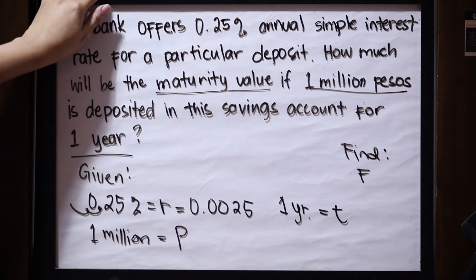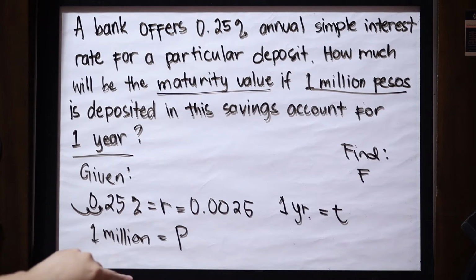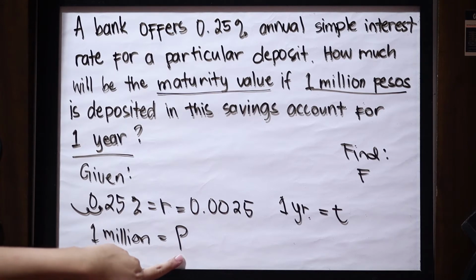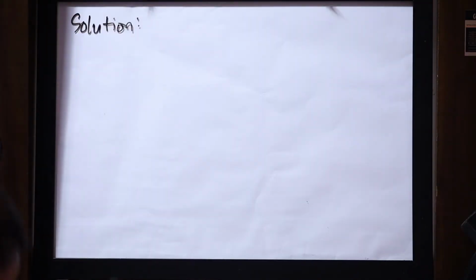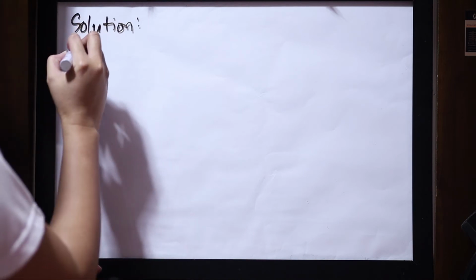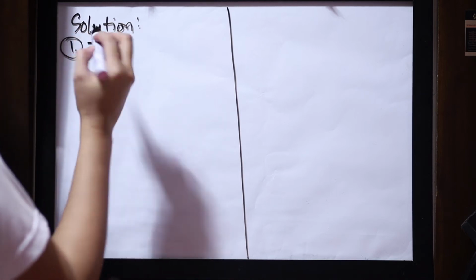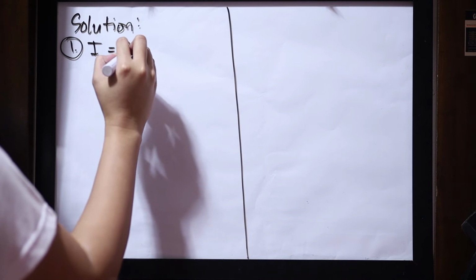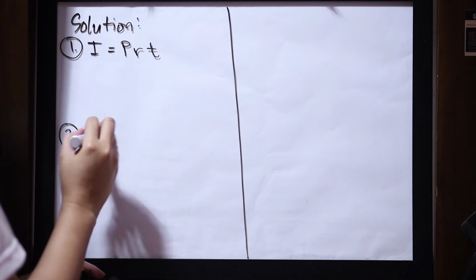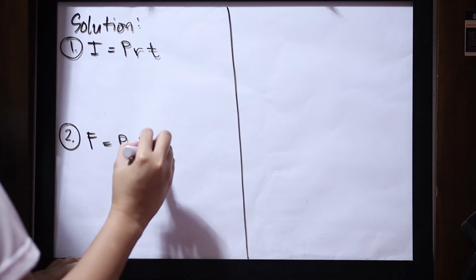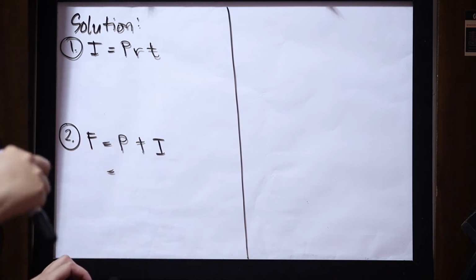Next, we have the solution. Your solution may vary, because there are a lot of ways of answering this problem, since what is given is the principal amount, rate, and time. This is the first way: you get the interest first. The first step, you identify the interest using the formula P times R times T. And then the second step, using the formula for the future amount, P, the principal amount, plus the interest, we can get the future value, or the maturity value.